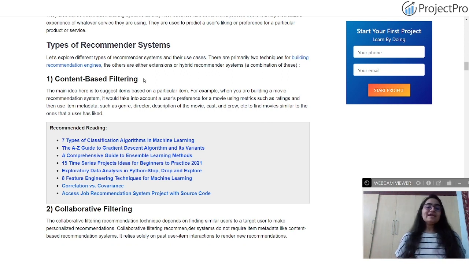So basically there are two entities here, the user and the item. Content-based filtering analyzes the item, that is, the content of the already purchased product or the watched service by the user. That is what is going to be analyzed in content-based filtering.